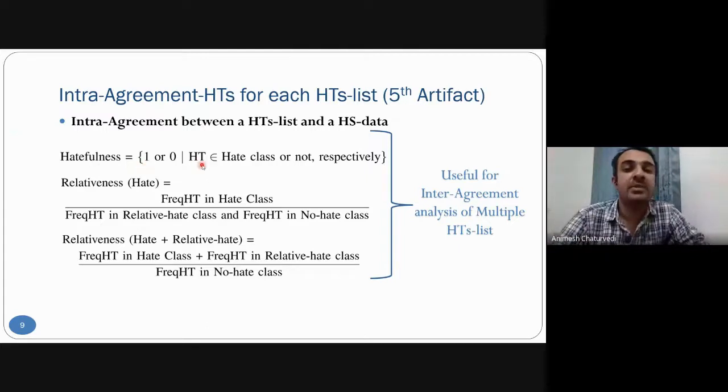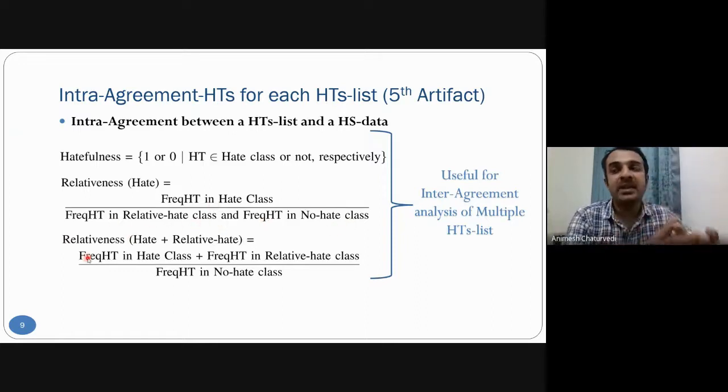How to generate the hatefulness matrix: if a hate term is occurring in a hate class, then its value is 1. Otherwise, it's 0. Then for creating relativeness, for a hate data, the frequency of hate term in the hate class is divided by the frequency of hate term in relative hate class and no hate class.